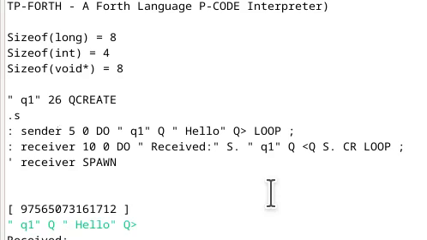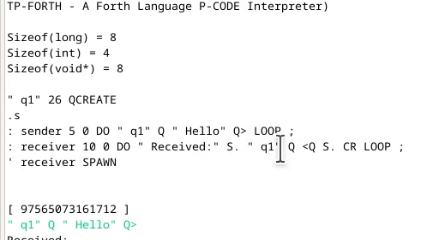Okay, so it's a lot more logical to spawn the receiver instead of the sender. So here I create the queue. Here's a sender that will send 5 hello messages. Here is the receiver. It will receive 10 messages and print out the messages that it has received.